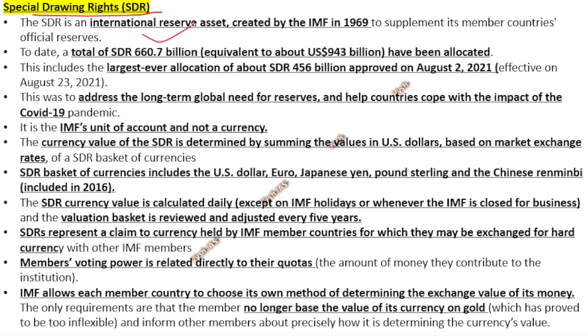Okay, it's an international reserve asset created by the IMF in 1969. So number-wise, if you see, a total of this many billion SDRs has been allocated till date. Okay, the IMF will allocate different quotas of SDR to different countries, and based on that only you know how powerful you are within the IMF. Okay, so now, to address the long-term global needs for reserves and all, and to help countries during the COVID pandemic, in all these places you can use funding from that. I'll tell you an example. Okay, here it will be written also. One second. In chart format, I'll show you.